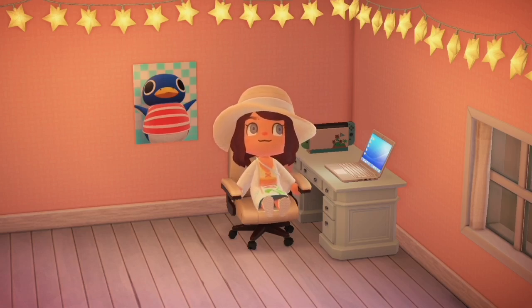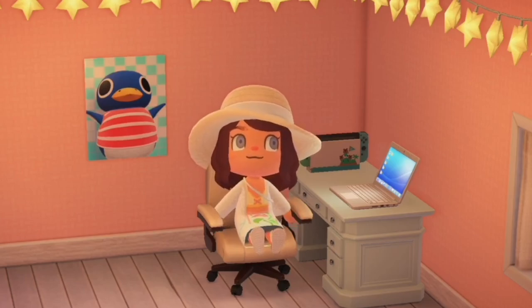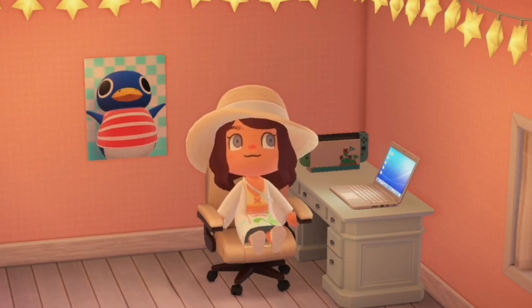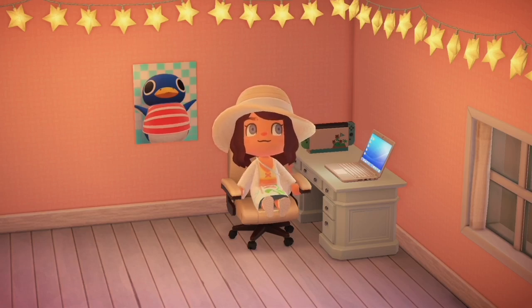Basically, the way that I am able to make my islands more cohesive and plan them out a little more easily is by picking villagers' houses based on my current theme. Of course, I know that not everyone is going to prefer this method, and that's a-okay. Whether you want to do this or not, it's totally up to you. But for me, I found that this helps me find a lot of really underrated villagers that I've ended up really liking, and I also just think that it's a great way to find new villagers whenever you start on new themes, and just overall it's super fun.